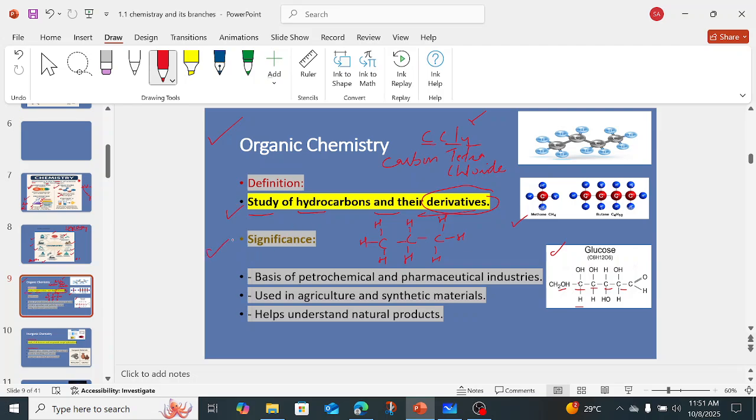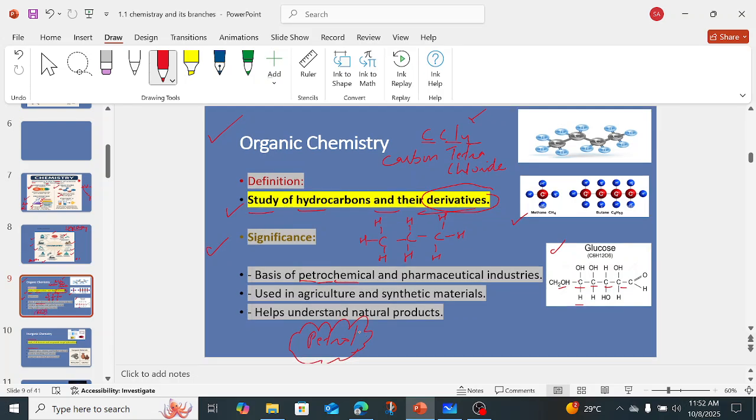Now, what is the significance of organic chemistry? The basics of petrochemicals. What is meant by petrochemical? Petrochemicals mean, for example, if you have petrol, right? So petrol is what? You just go and take the petrol. No, it doesn't happen like that. There is a crude oil, from which we take out the petrol. So by the fractional distillation of the crude oil, we take different components like gasoline, like diesel, right? So the gasoline is also known as the petrol.